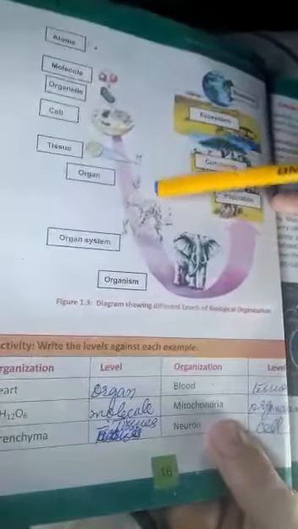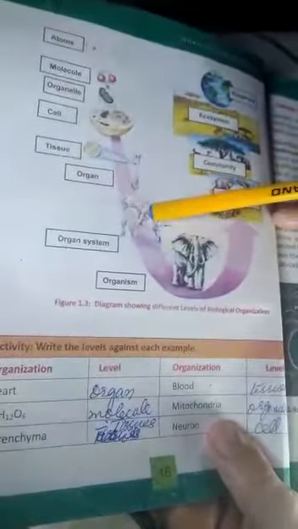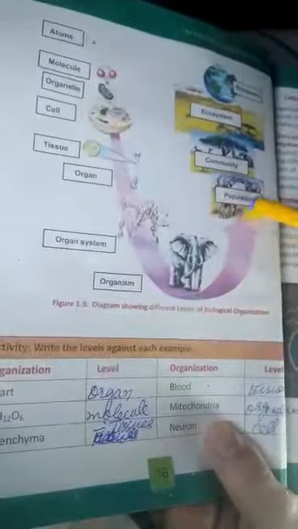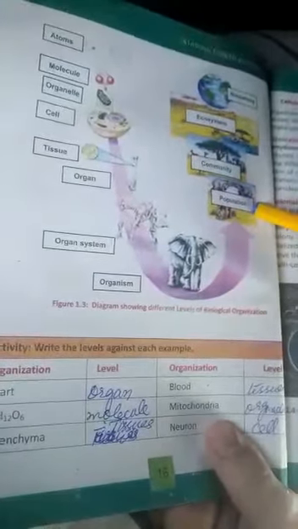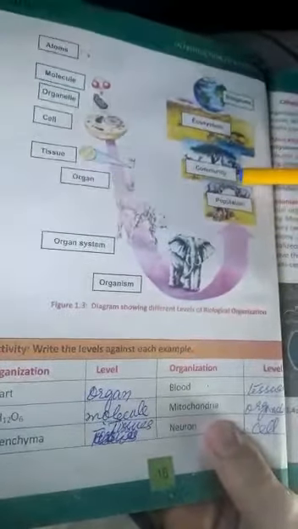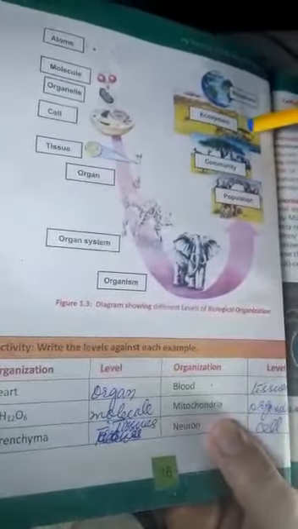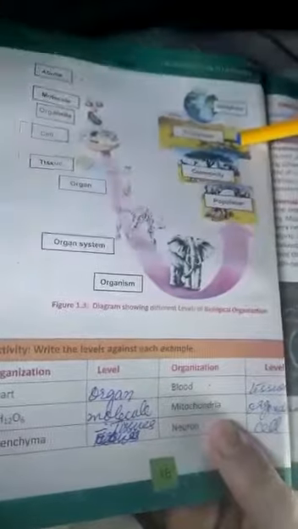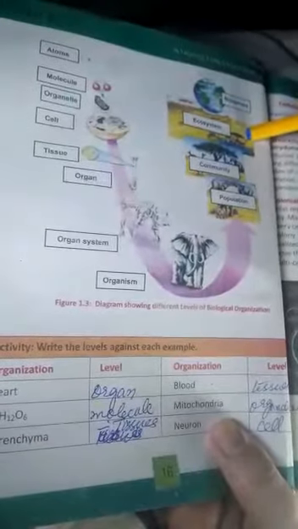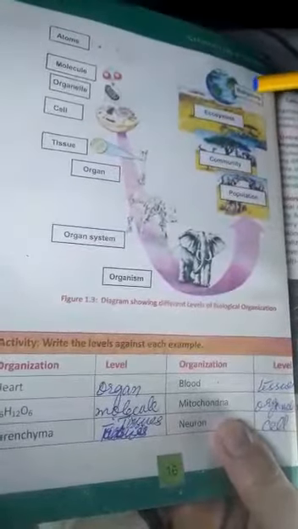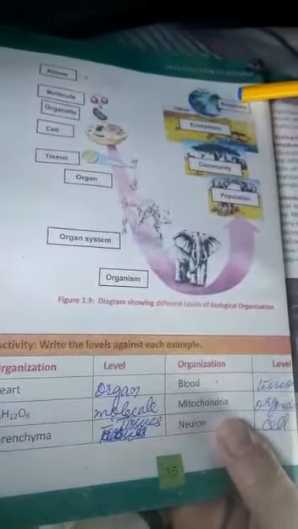From these organs, the organ systems are made, and when the systems are combined, they make the body of an organism. When the same organisms live in an area, they make a population. When different organisms are present in an area, they make a community, and when different living and non-living things are present in an area, they make an ecosystem, and on the planet earth where the living things are present, they make the biosphere of the earth.